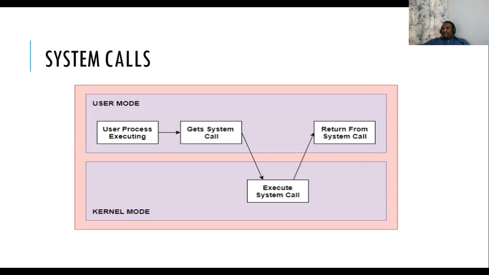Then once it feels that it has to get a system call, the system call is executed in the kernel mode on priority basis. So it will get the system call, that is step number 2. Once the system call execution is over, control returns back to the user mode. Then execution of the process is resumed. So it will give the information from user mode to kernel mode, and kernel mode will start executing the things and user mode will do its things.